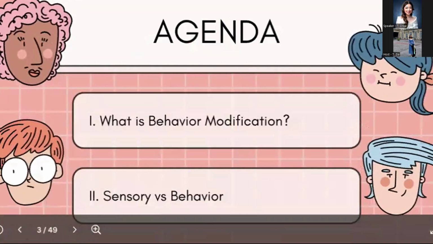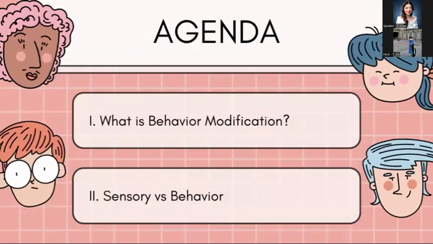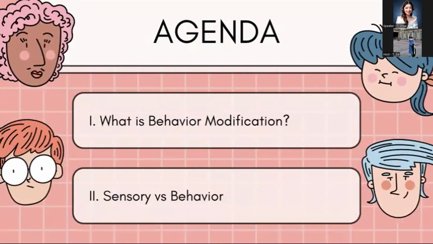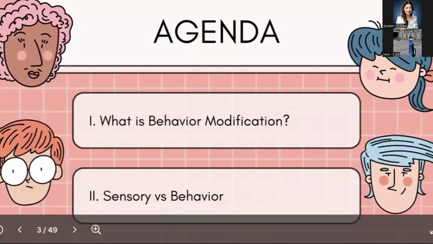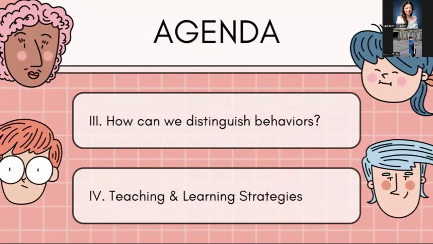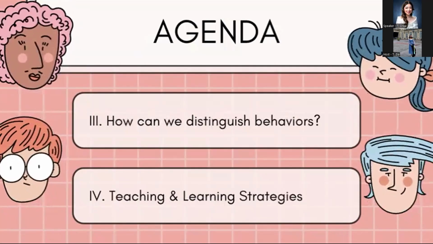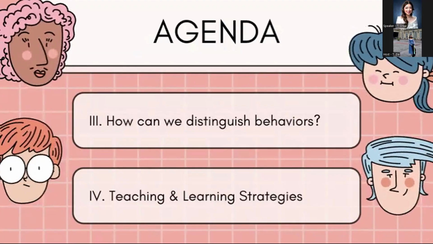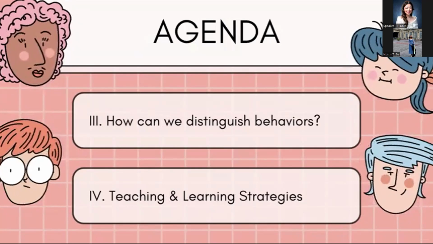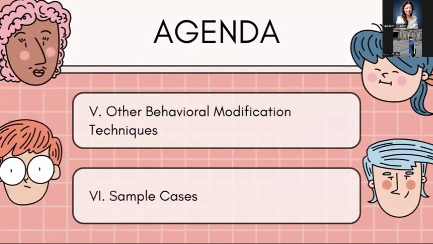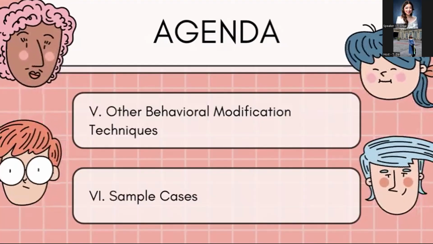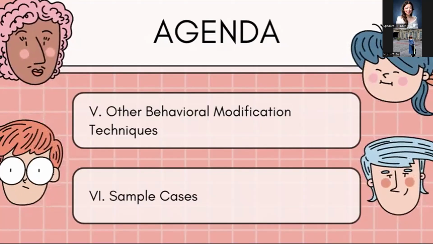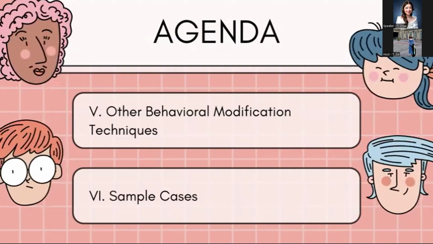In this topic, we will cover 6 areas. First, we will define what behavior modification is, and then distinguish between sensory-based behaviors and behavioral responses. Then we will learn how to analyze behaviors using the ABC model. After that, we'll review some behavioral modification techniques for teaching and learning, then some more techniques, and finally, we'll walk through a sample case that applies these strategies. So let's begin.